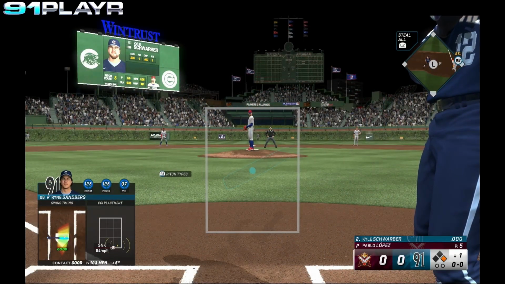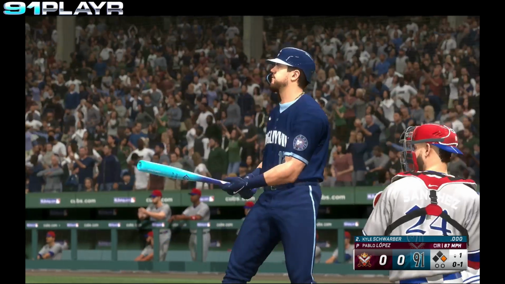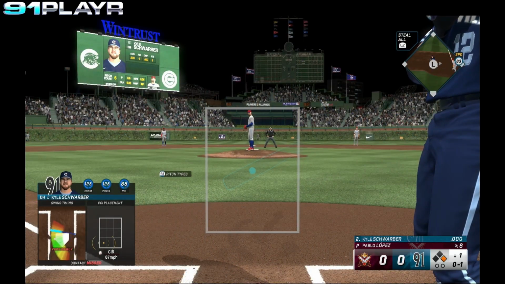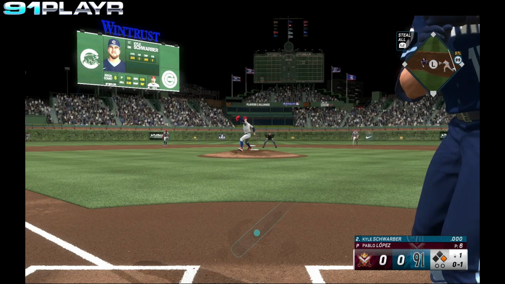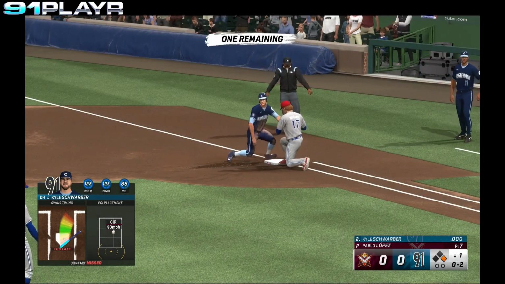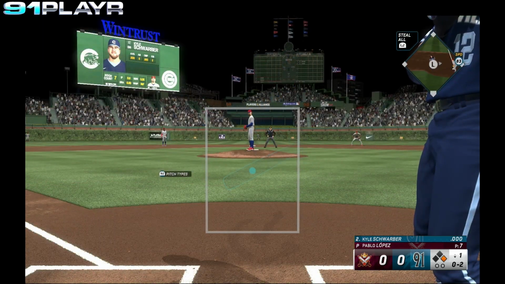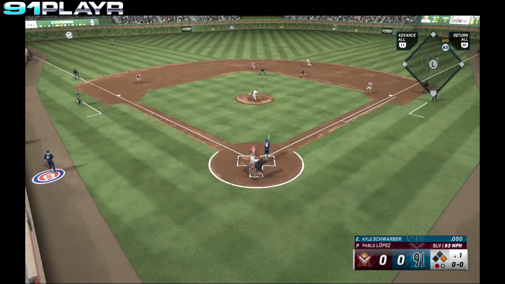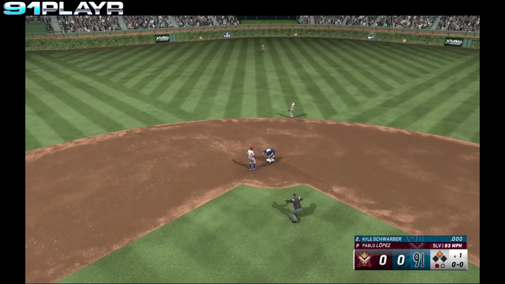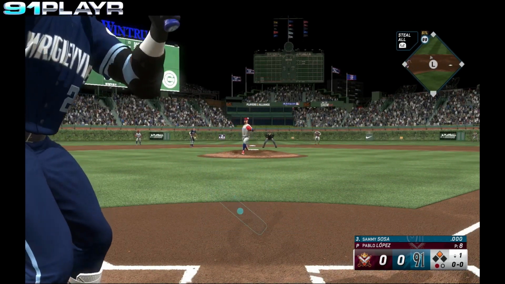Next up for the Cubs, Kyle Schwarber. Schwarber swings and misses. 0-1's the count. Swing and a miss from Schwarber. 0-2's the count. Check over the runner on first. Sandberg's back in there. The 0-2 pitch. Swing and a miss. Schwarber's down on strikes, but Sandberg steals second base. Stepping in for the Cubs, Sammy Sosa.